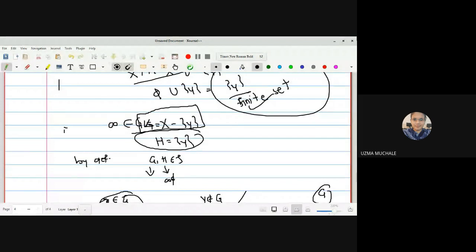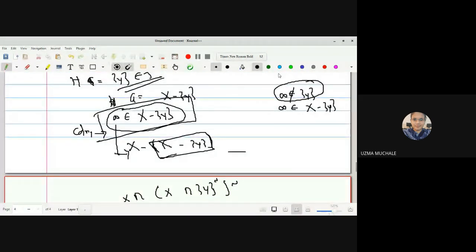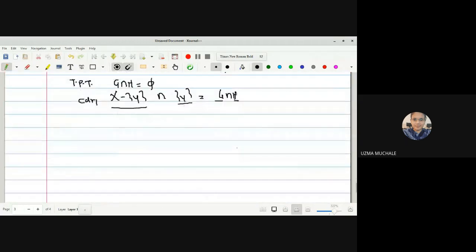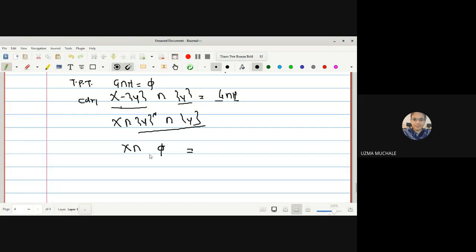X minus singleton y. Here we have written this complement. So the intersection G with H we have to consider: X intersection with the complement of y, intersection with y. So what is the intersection of a set with its complement? Empty set. And hence the intersection of the empty set with the set X is empty, which implies we have shown G intersection H is an empty set. And hence we have proved it to be a T2 space.